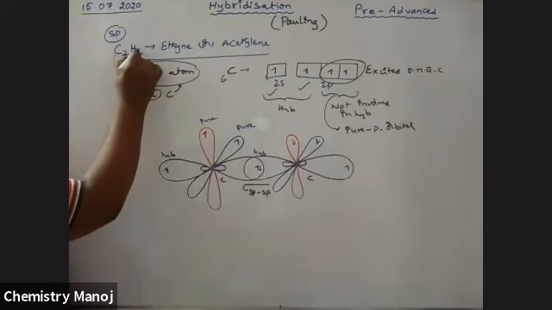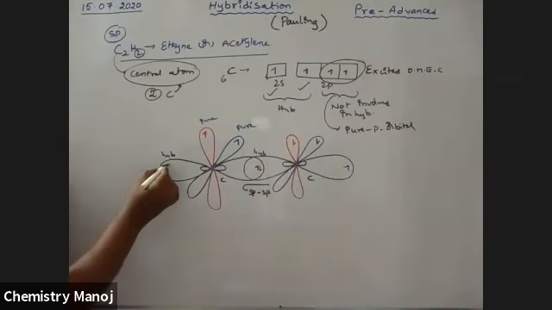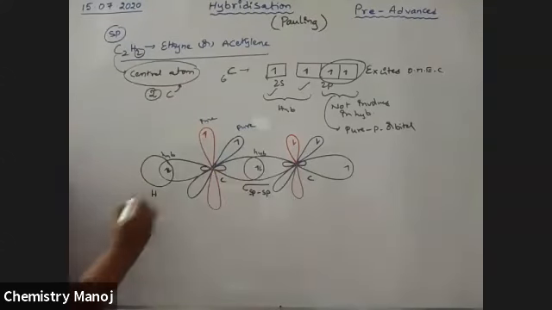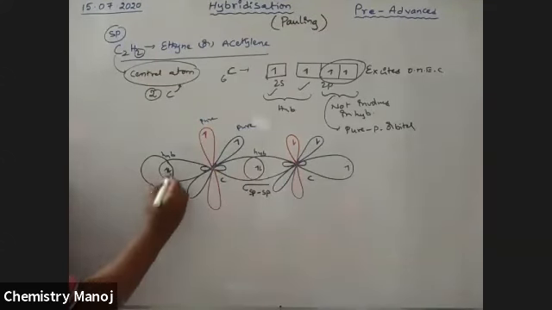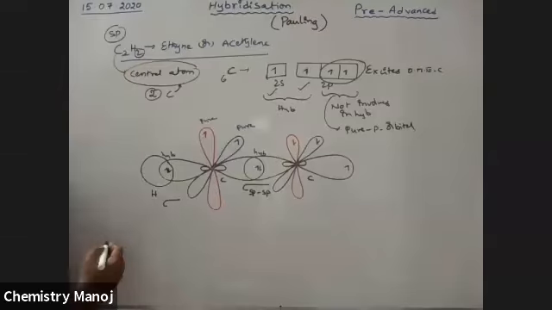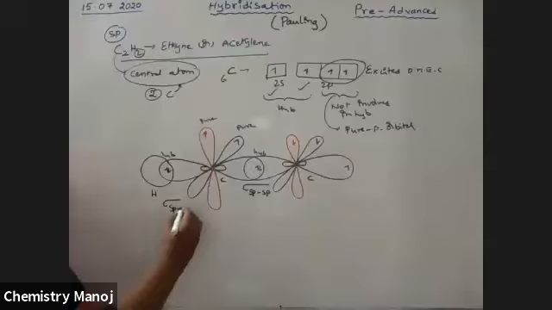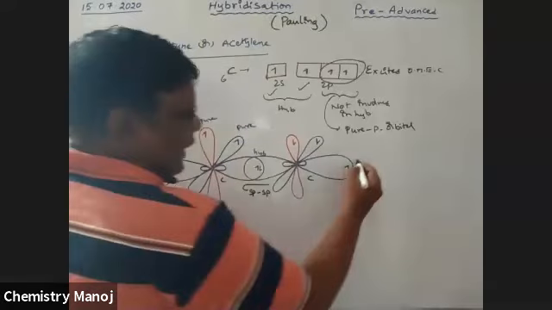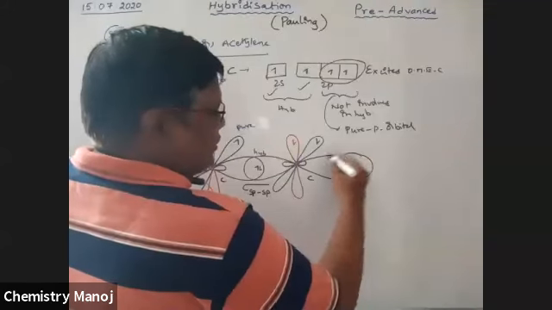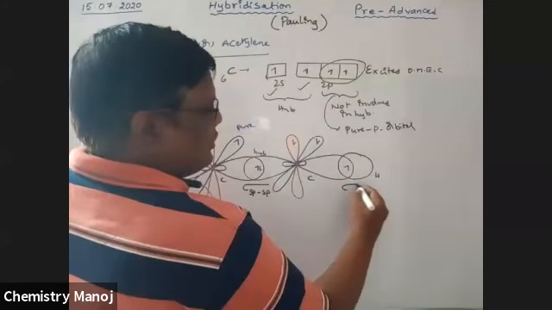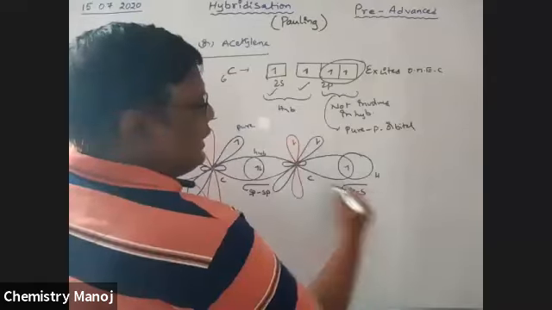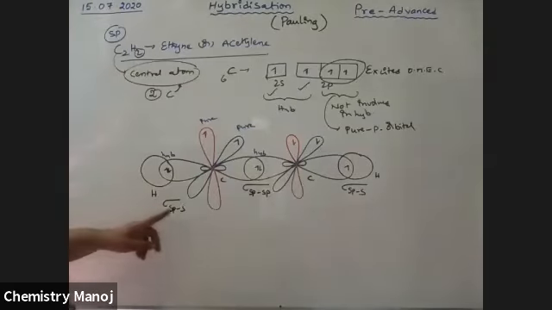These are involved in overlapping with the hydrogen s orbitals. This is the s orbital of hydrogen, which has a spherical shape. It is a linear overlapping. Whenever an s orbital is involved, there should be a sigma bond. So this sp hybrid orbital overlaps with the s orbital of hydrogen, and likewise with the second hydrogen. That means sigma bond, sigma bond, sigma bond: three sigma bonds are formed.